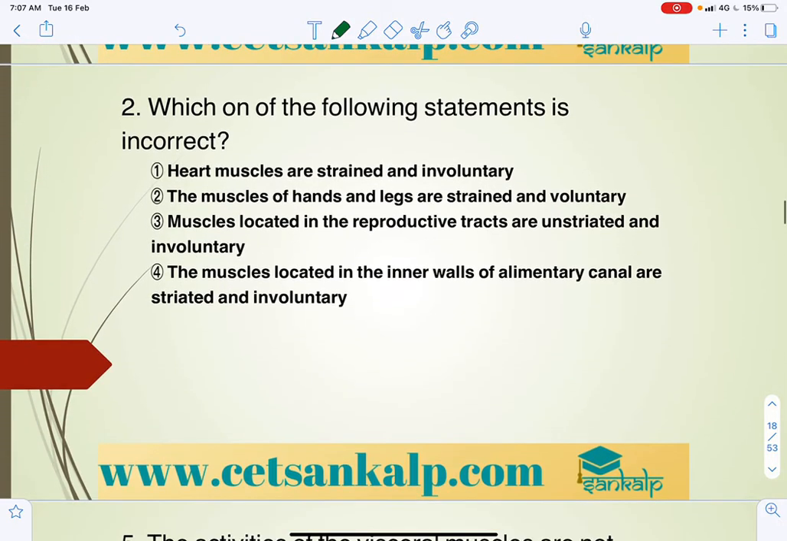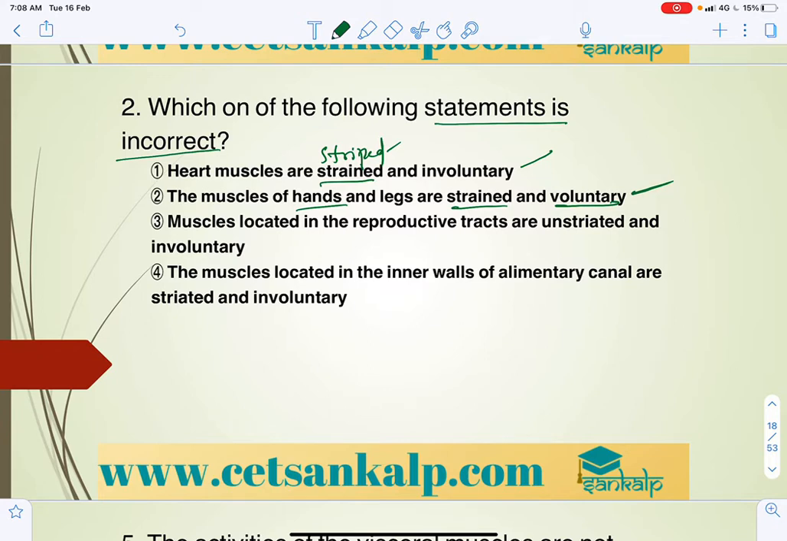Next, which of the following statements is incorrect? Heart muscles are striated and involuntary. Striated means we can also say striped. Heart muscles are striped, that is correct. They are involuntary, that is also correct. Muscles of hands and legs are striated and voluntary, that is also correct. Striated means striped, right?